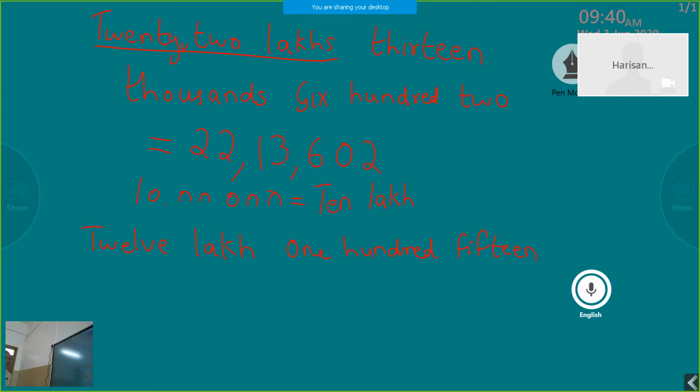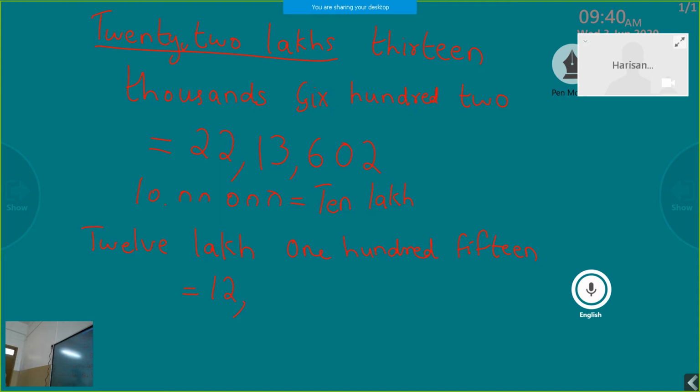How will you convert this number name to a numeral? First of all, we consider the lakhs period. The lakhs period has 12 lakh, so we write 12, then put a comma. The lakhs period is over.